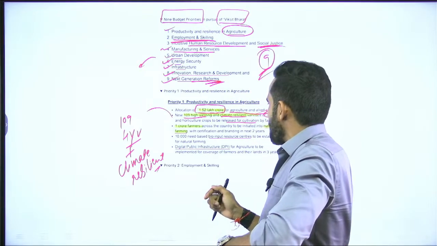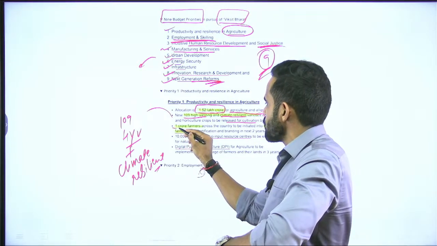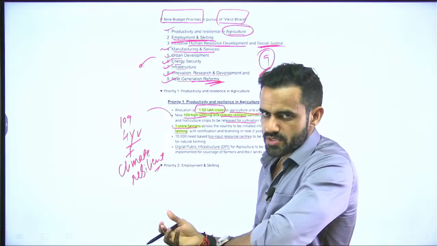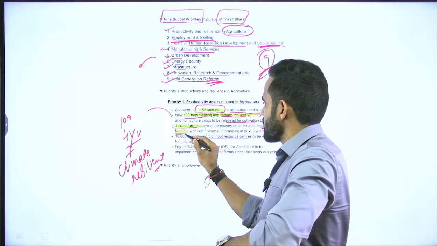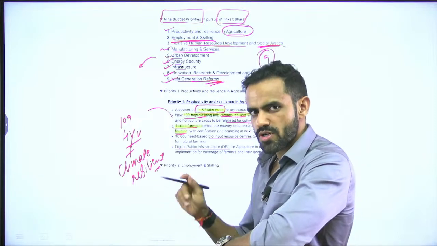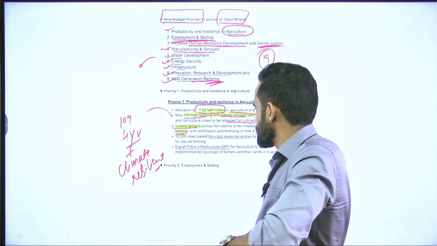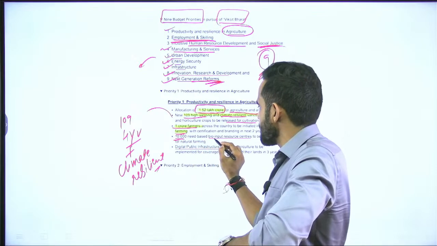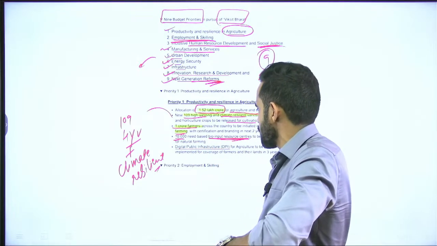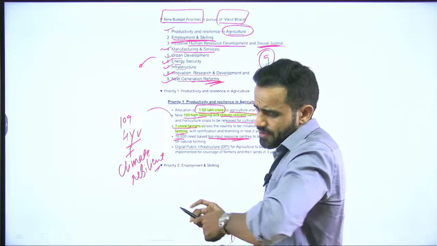Okay. Now, apart from that, government is planning to make sure that 1 crore farmers across the country shift towards natural farming. Again, the number is important, 1 crore farmers shift towards natural farming. In addition to that, 10,000 need based bio input resource centers will be set up. So, if